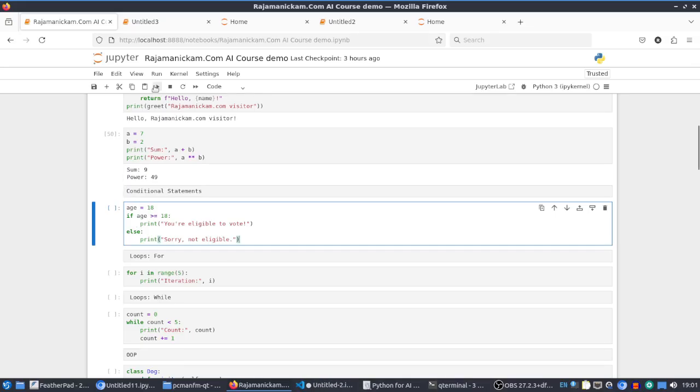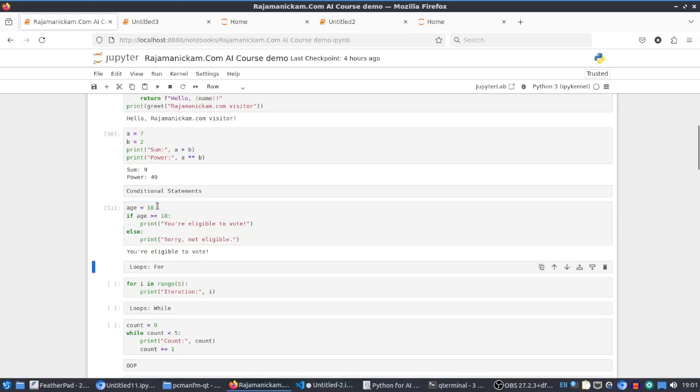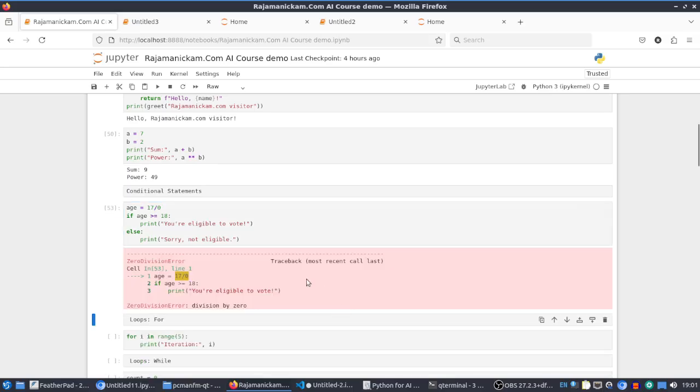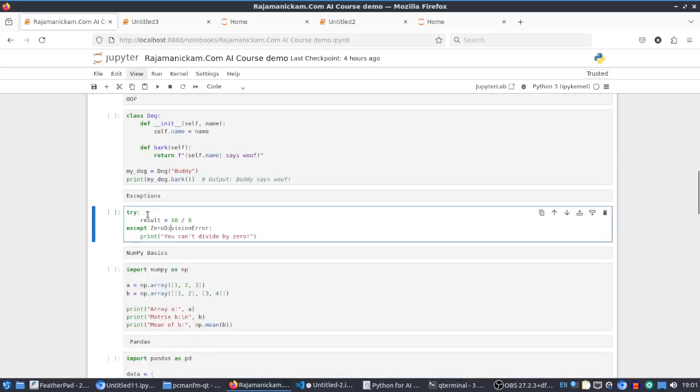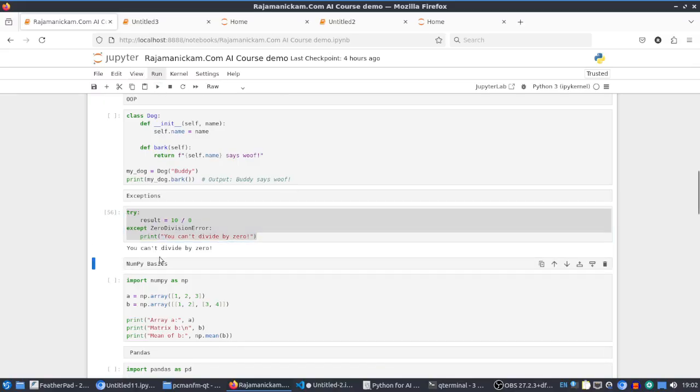So here we can run it. Since the value is 18, it's saying that you are eligible to vote. If we make it 17, it's saying that sorry, not eligible. In case we are dividing by 0, it's giving error, right? So in that case we have to do the proper error handling. So here the exceptions are there. We have to use the try block and except. So here in this case it will be giving our custom error message, we can't divide by 0.